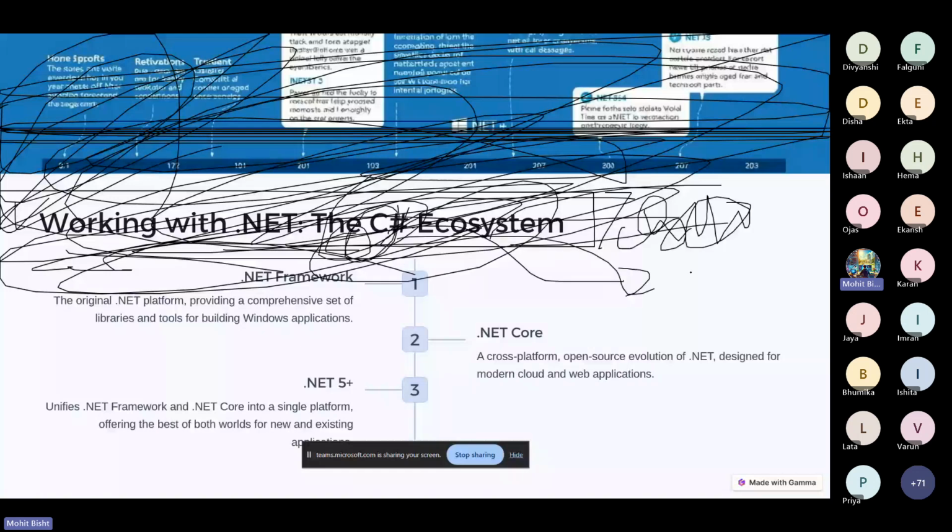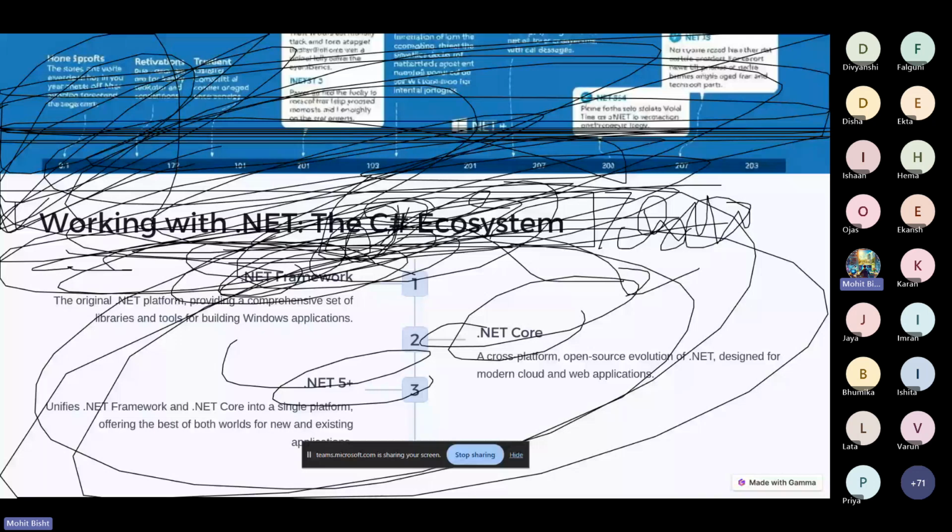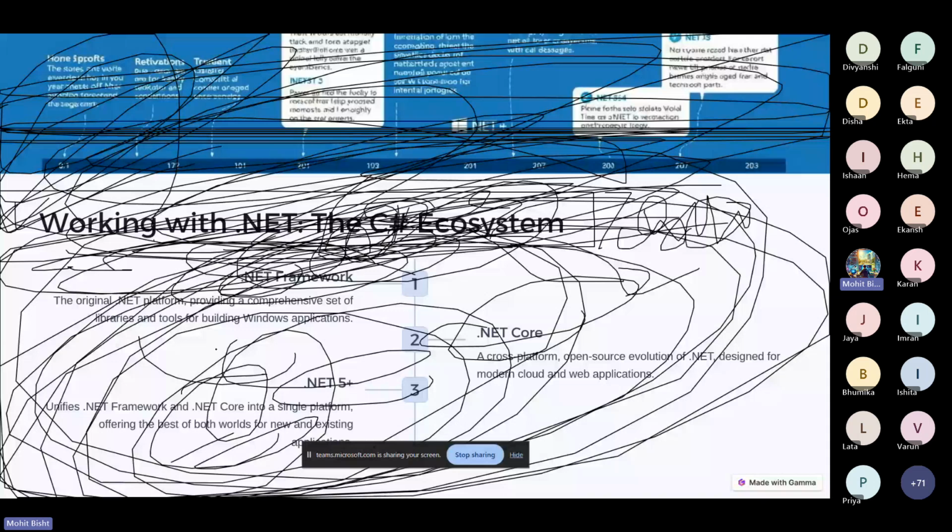Now what I am discussing is working with the .NET ecosystem. If you are choosing .NET Framework, .NET Core, or .NET 5, it is very easy to play around, because C sharp is using the runtime of .NET. We already discussed this in the previous slide, so let me go back and highlight that point.